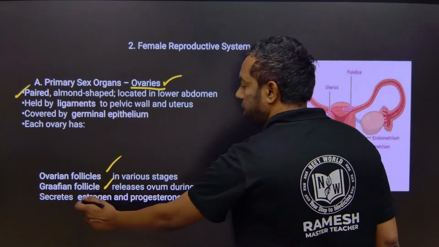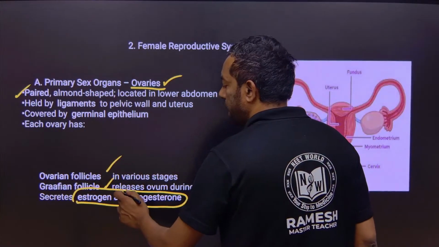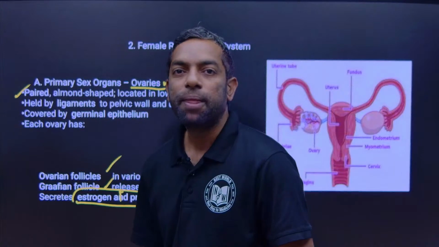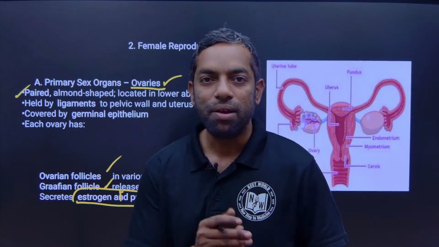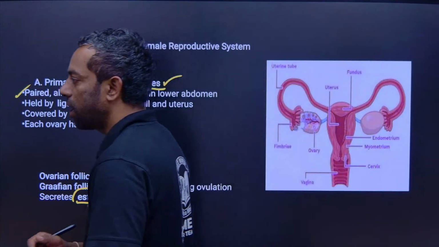The hormones involved in the female reproductive system are estrogen and progesterone. We are going to discuss these in the coming class.